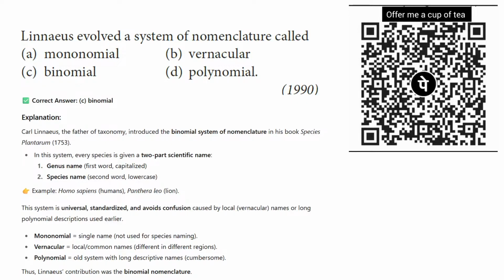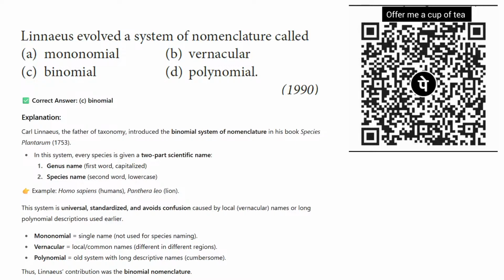Here I am giving you some other explanation. Carolus Linnaeus, the father of taxonomy, introduced the binomial system of nomenclature in his book Species Plantarum. In this system, every species is given a two-part scientific name, the genus name and the species name, like Homo sapiens and Panthera leo or Panthera tigris.